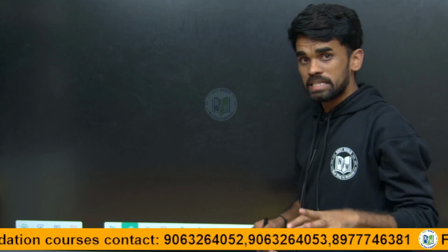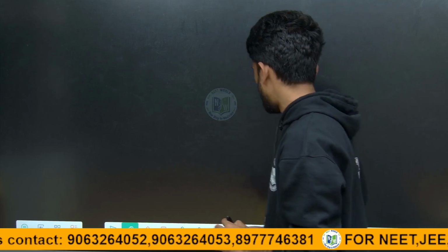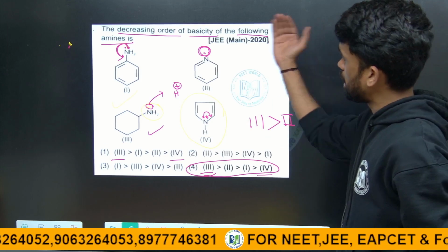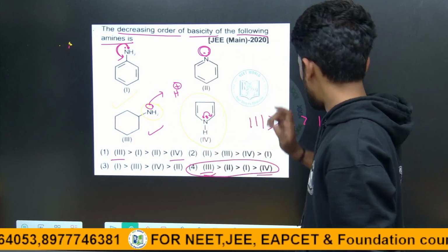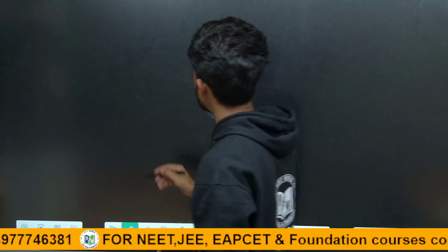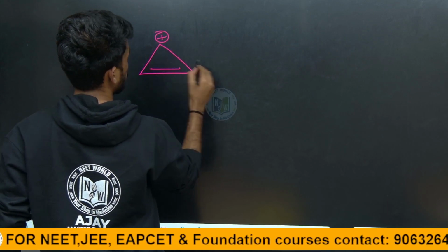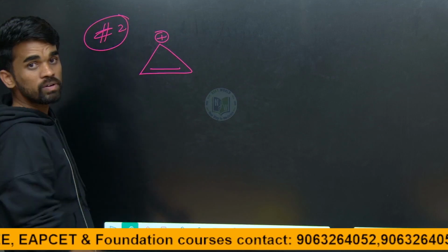I also discussed a session on aromatic nature. So, for the last question itself, identify which of the following is aromatic. Identify the aromatic compounds from this. So, this is hashtag question number 2 as a homework for you.